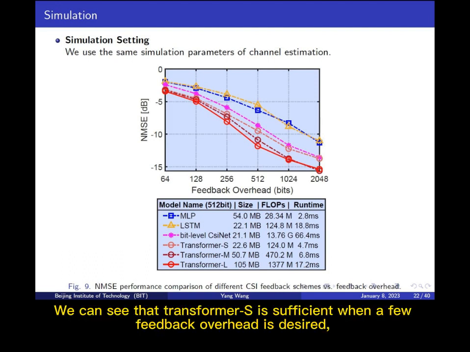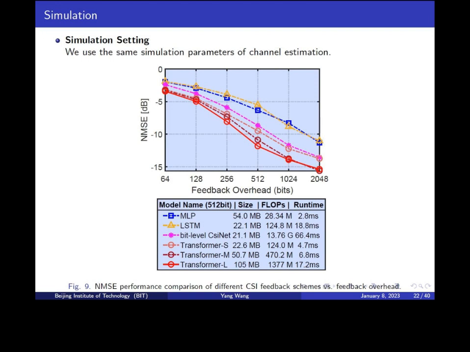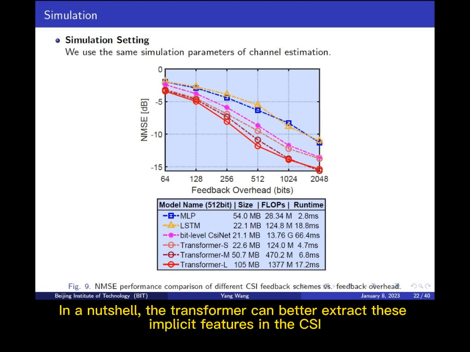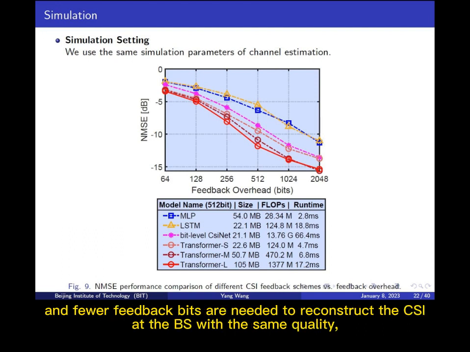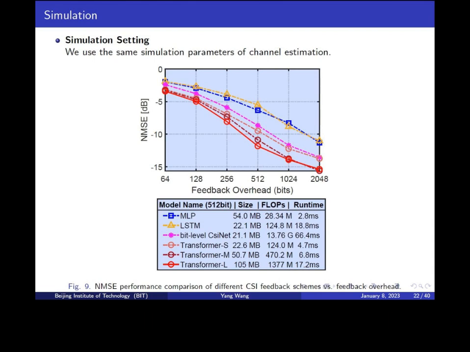We can see that transformer S is sufficient when a small feedback overhead is desired, while the more complex alternatives provide further gains as the feedback overhead increases. In a nutshell, the transformer can better extract these implicit features in the CSI, and fewer feedback bits are needed to reconstruct the CSI at the BS with the same quality, which reduces the feedback overhead and latency.